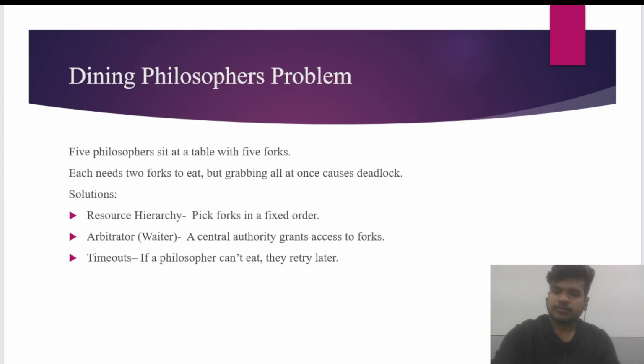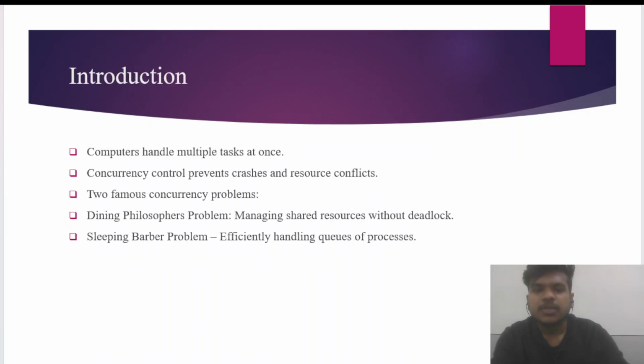Now, firstly, computers juggle thousands of tasks at once, like handling your Netflix stream while downloading files. But how do they manage all these tasks without crashing? That's where concurrency control comes in. Two famous problems that teach us how to share resources are dining philosophers.